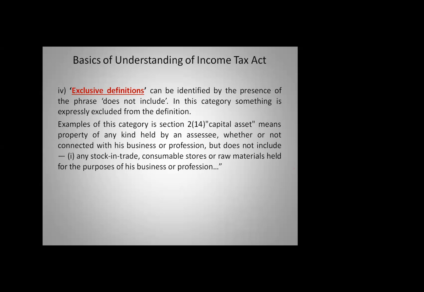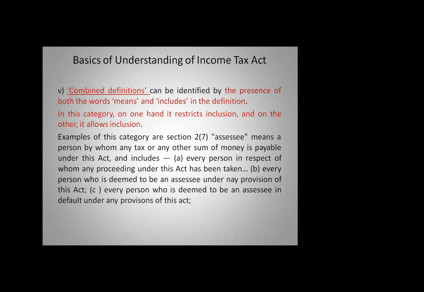Likewise, take a furniture person. For a furniture seller, the table and chair for sale will be a stock in trade. For his own purpose, he will have a table and chair. That is a capital asset. So the exclusive definition always states what the term is, but it does not include certain things, and it will remove certain things from such a definition. That's why it is an exclusive definition. Then we will see the combined definition. You will find a combined definition has both the word mean as well as an inclusive definition.